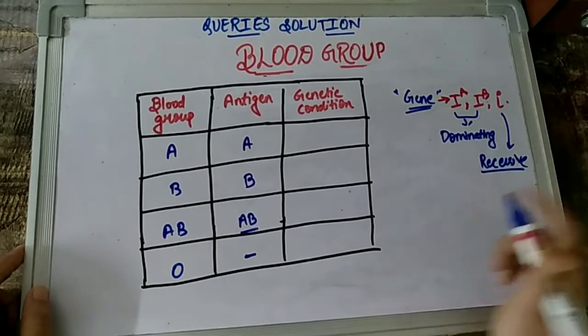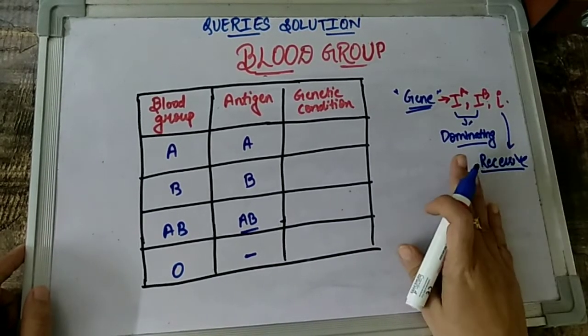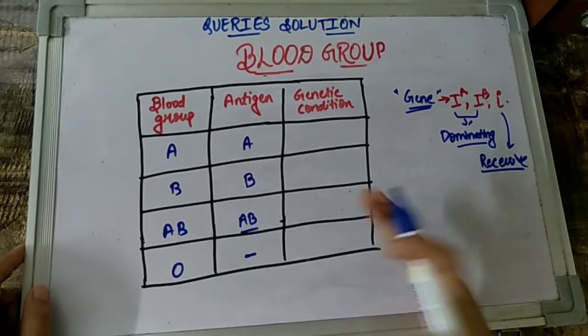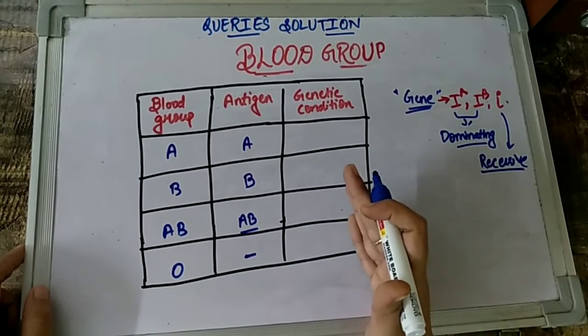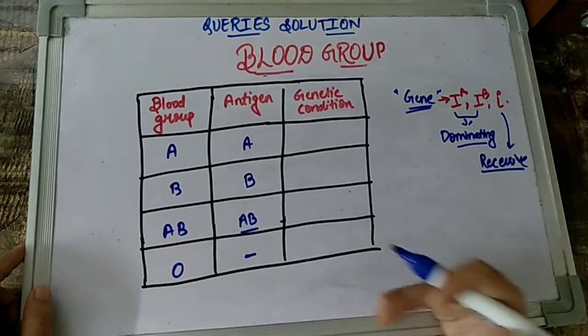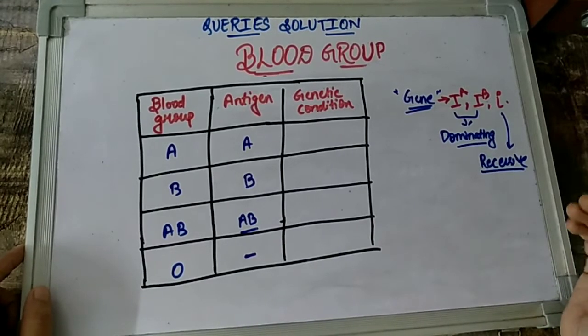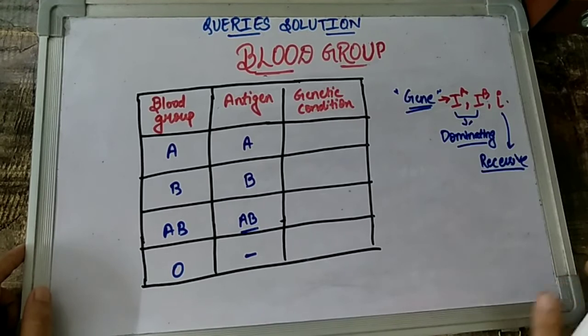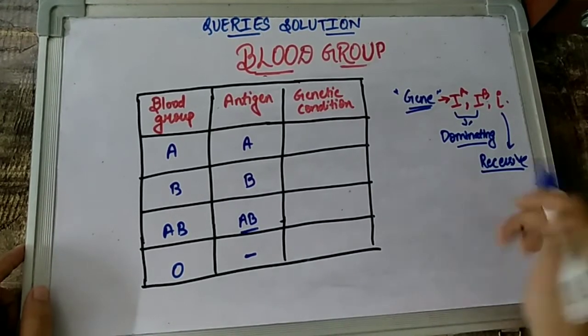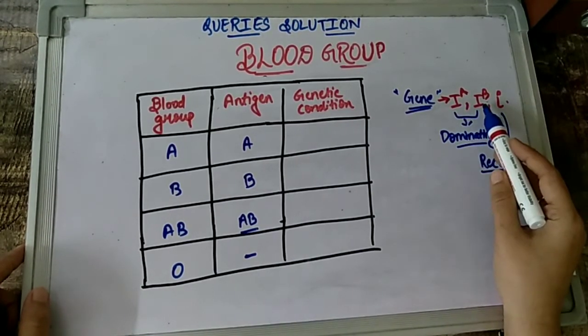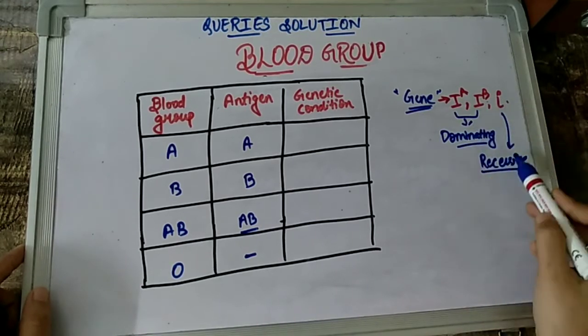Now I think everybody understands the meaning of the terms dominating, recessive, homozygous, heterozygous, because I am going to use them. Still, if you are unclear, there is a video on my channel with respect to all the terms we have used in genetics, so check out that video for clarity. So IA and IB, as I am saying, children, are dominating over i.